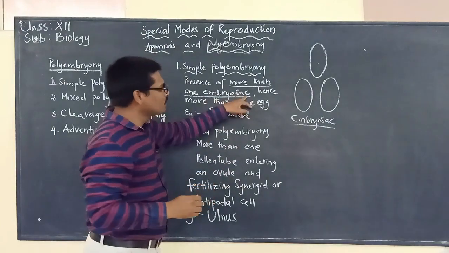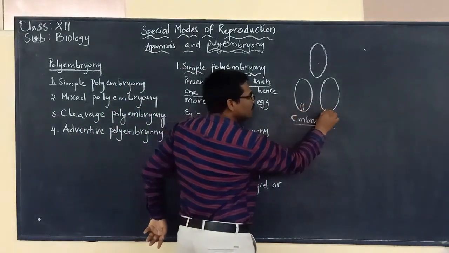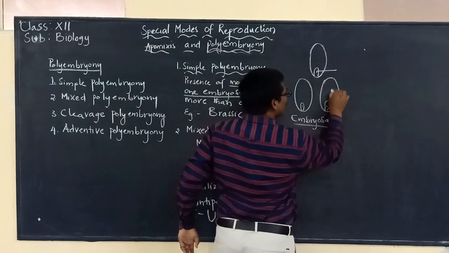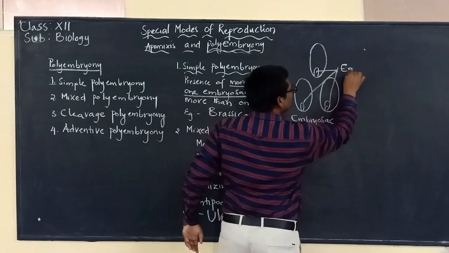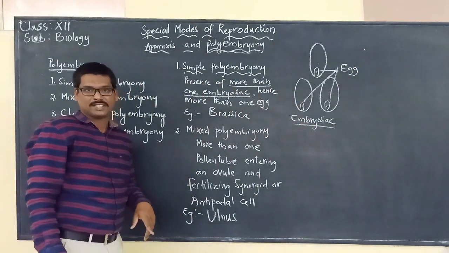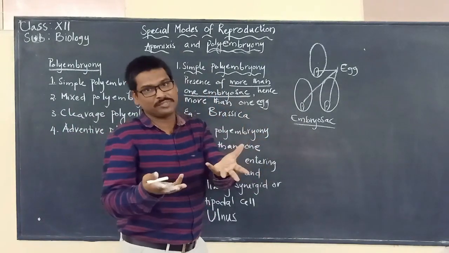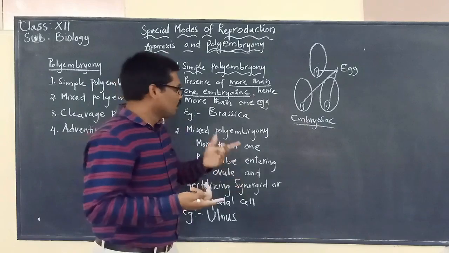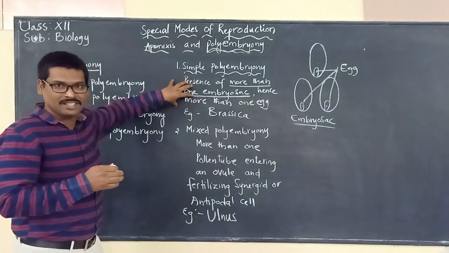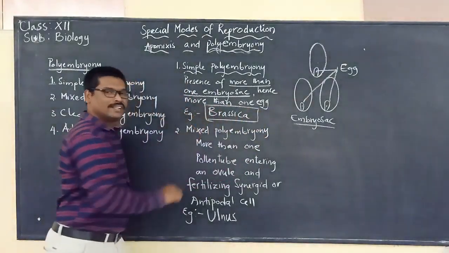So if there is more than one embryo sac, obviously there will be more than one egg. They are the eggs that are present. More than one egg will be present. So if all those eggs are fertilized, then that many embryos will be produced. This type of phenomenon is observed in Brassica.